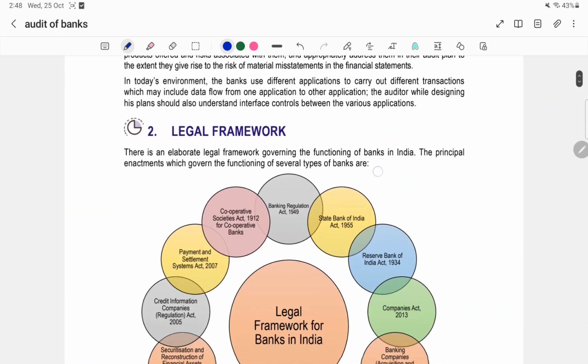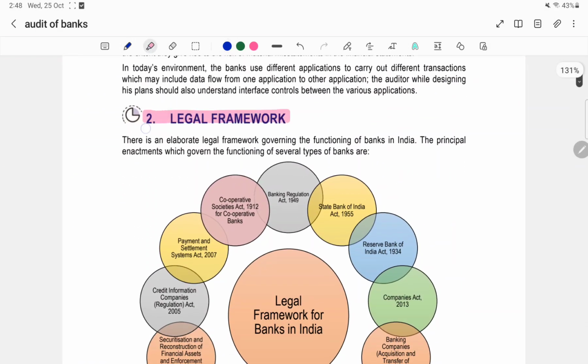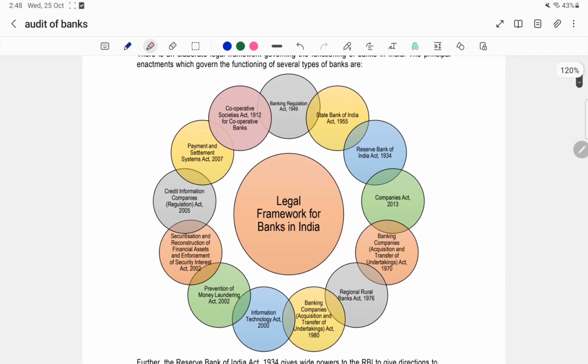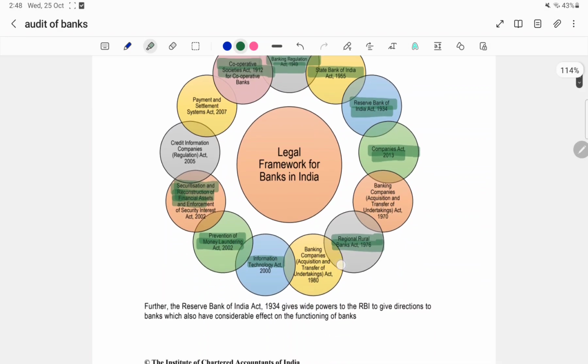Now we'll go to the next topic, that is legal framework. In legal framework, we'll see the acts that cover banking regulations. It is very easy, we already know the act names. Banking Regulation Act, SBI Act, Reserve Bank of India Act, that is the RBI Act. Companies Act 2013, you know very well. Cooperative Societies Act, SARFAESI Act, which is also in the Economic Laws paper. Then the PMLA Act, that is also an Economic Laws chapter. IT Act, RRB Act. So all are act names. So this was very easy.